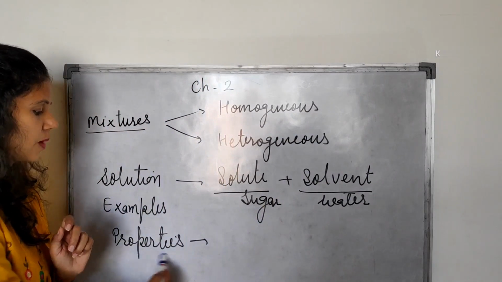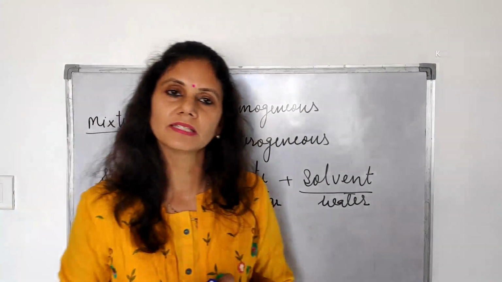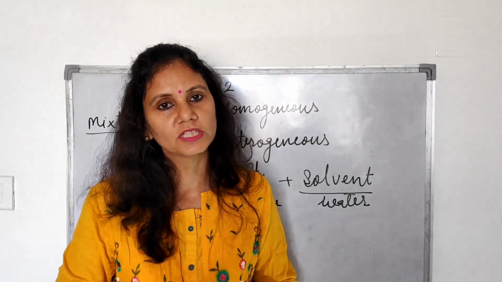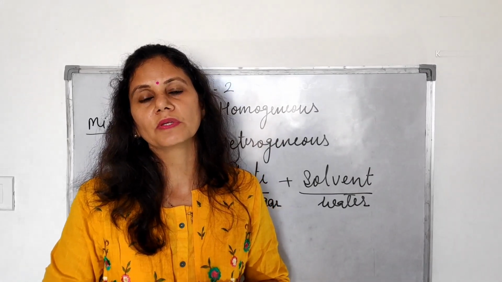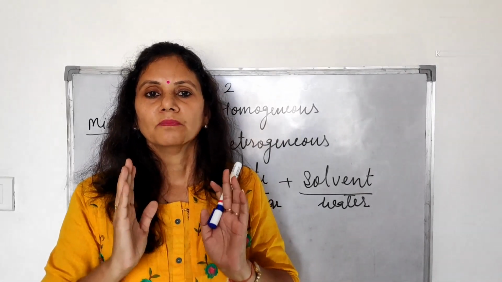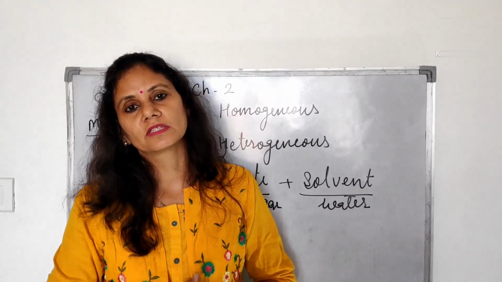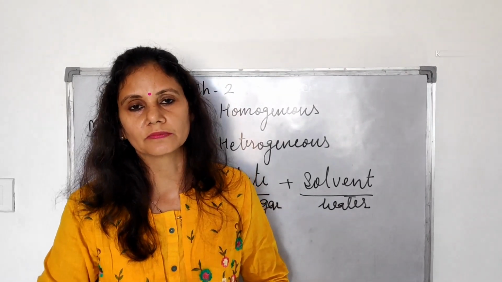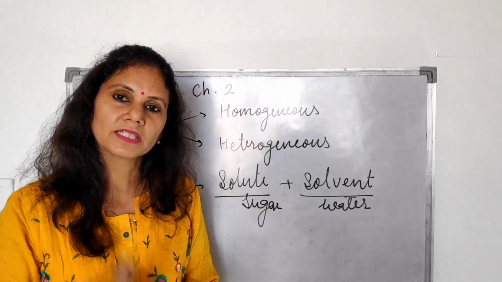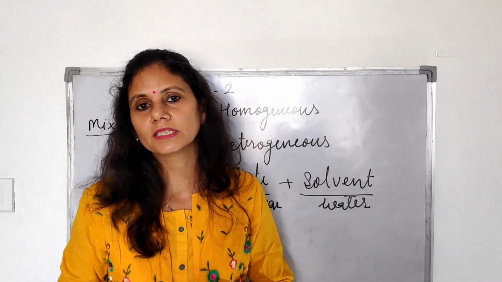Now we have to discuss the properties of true solution. It is a homogeneous mixture, meaning it forms a mixture which has the same concentration throughout the solution, but the particle size is very small. What is their size?